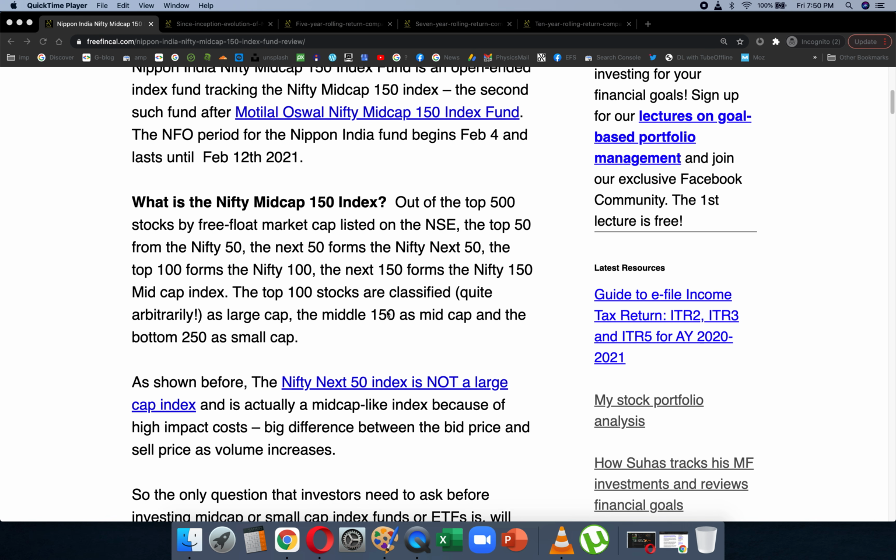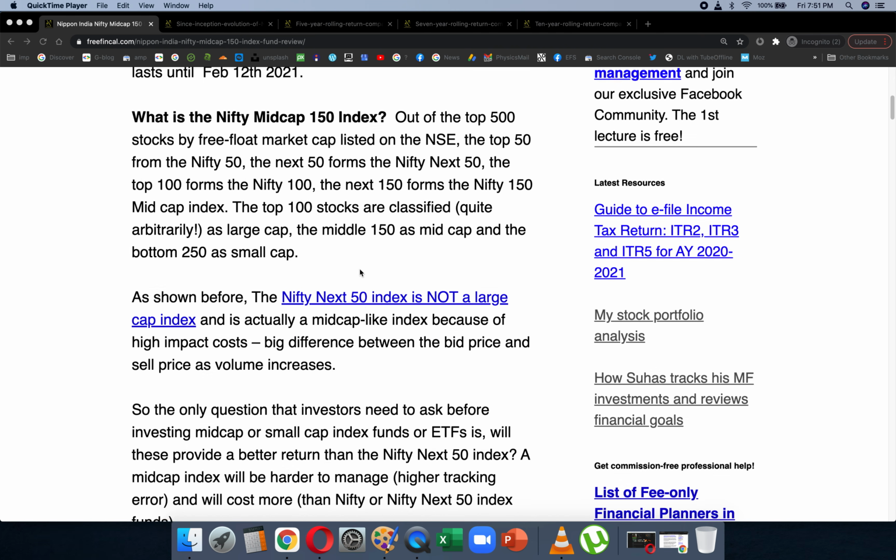If you look at the impact cost for the top 100 stocks in the NSE, only the top 50 or 60 stocks will have low impact cost. The bottom 40 stocks will have quite a large impact cost, and because of that, the Nifty Next 50 is not a large cap index, it is more a mid cap index.